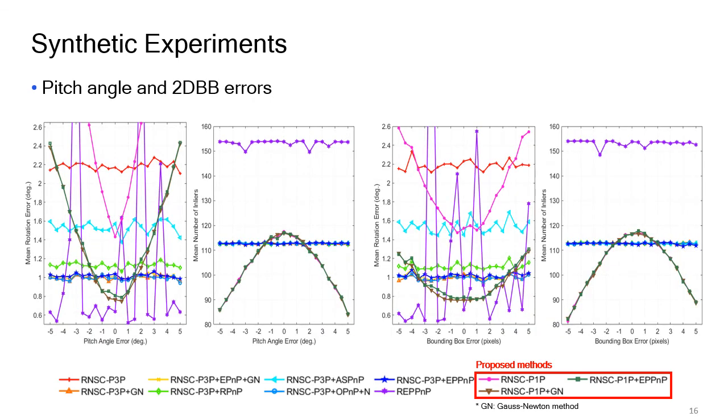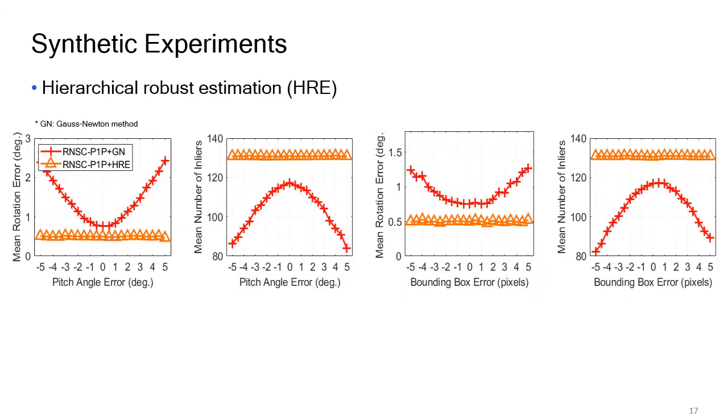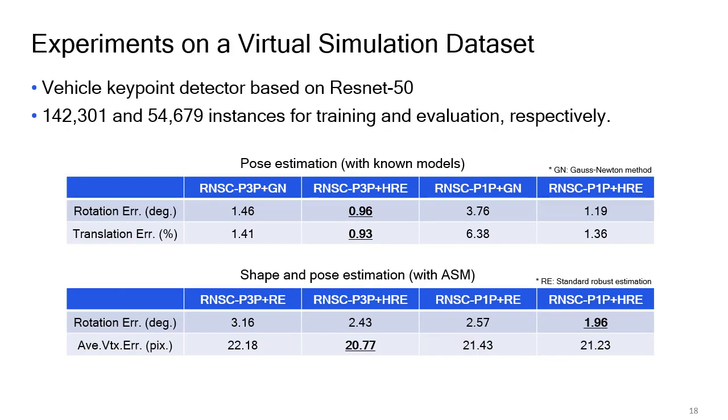We tested the algorithms when the pitch angle and 2D bounding box are erroneous. As shown in these figures, the PnP-based method gets worse with large pitch angle and 2D bounding box errors. However, if we utilize the proposed hierarchical robust estimator in the refinement step, we can improve the performance as shown in this figure. We evaluate the method on a virtual simulation dataset.